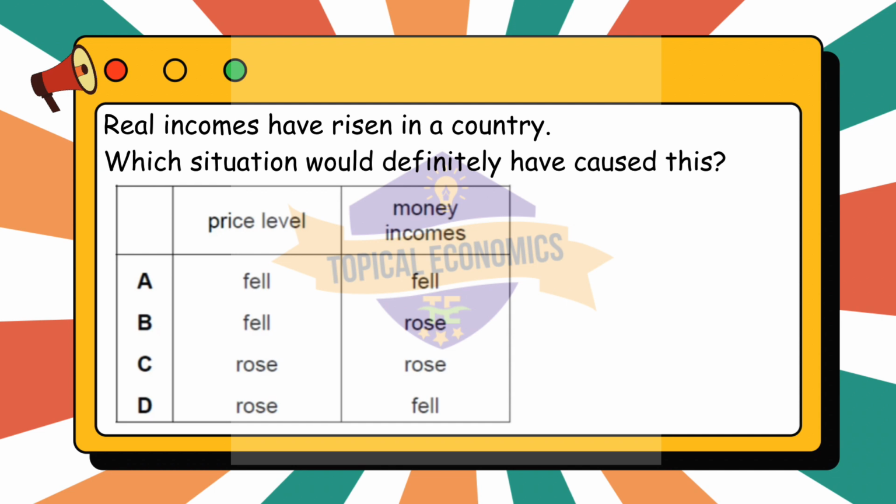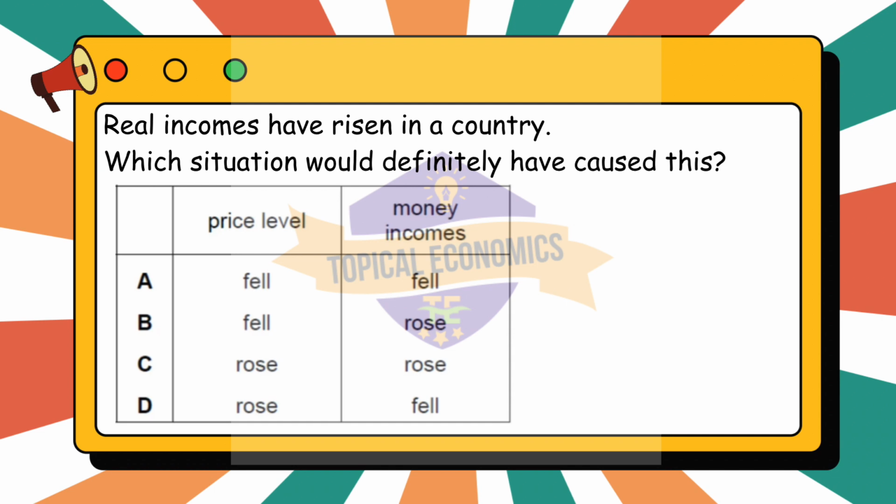Lastly, option D: rose, fell. If the price level rises, inflation, but money incomes fall, real incomes would definitely fall. This situation is harmful for purchasing power because people's incomes are declining while prices are increasing, leading to a reduction in real income. Hence, the correct answer for this question is option B: fell, rose.